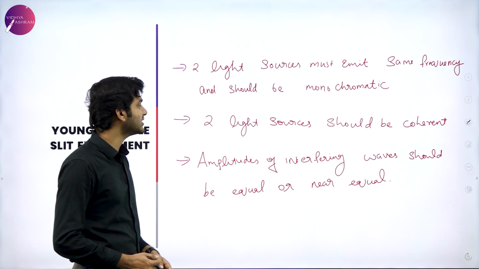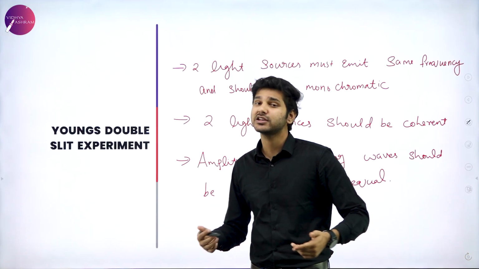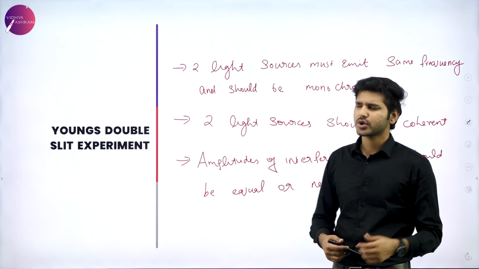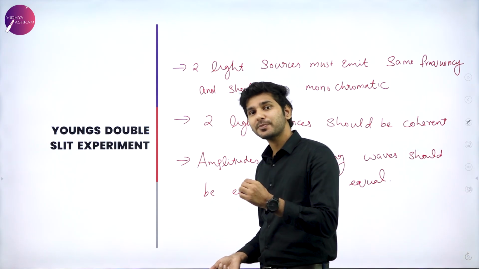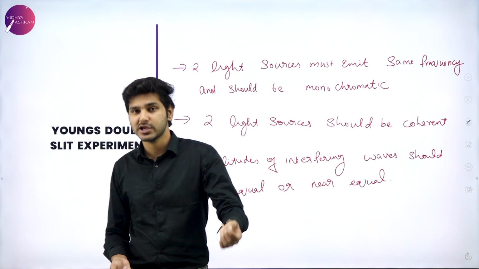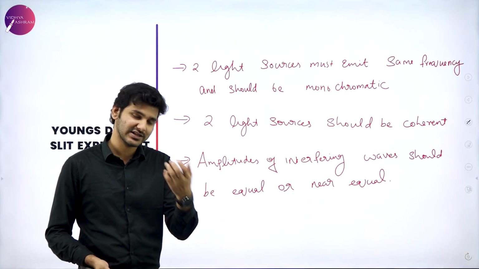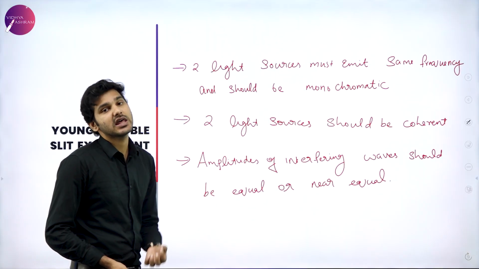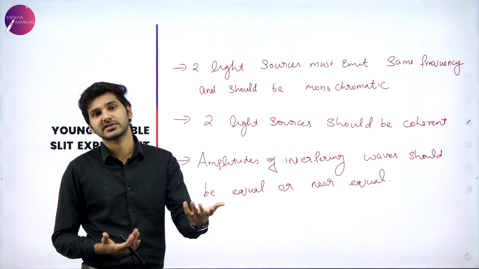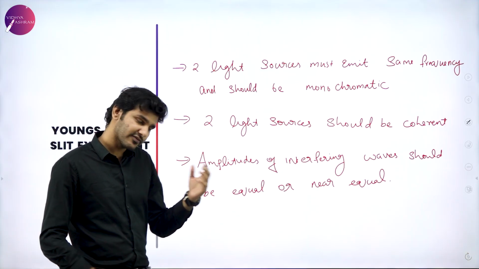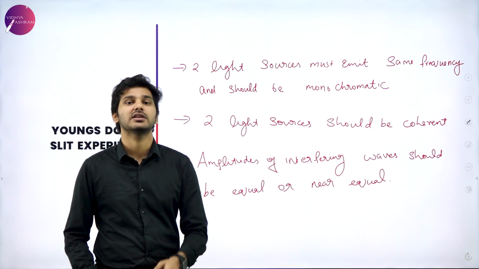The next condition is that the two light sources should be coherent, and the two slits will ensure that. The final point is that the amplitudes of these waves should be nearly equal or equal. That is because we want to get perfect interference patterns. That is why the amplitudes should be nearly equal. Otherwise, we will get a gradient spectrum rather than a clear-cut result such as bright and dark fringes. So for that reason, the amplitudes should be very nearly equal in nature.